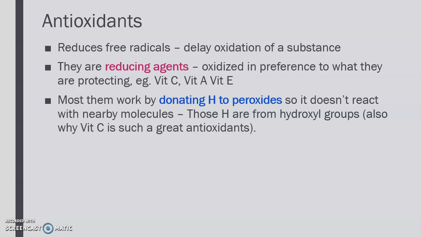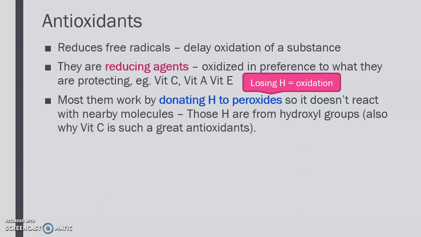So the antioxidants, what do they do? They donate hydrogen to peroxides so that the peroxides no longer react with nearby molecules. They don't go around oxidizing the nearby molecules, and therefore this basically stops the auto-oxidation process. Okay? And I just want to remind you that in organic chemistry, donating hydrogen, losing hydrogen, means oxidation.